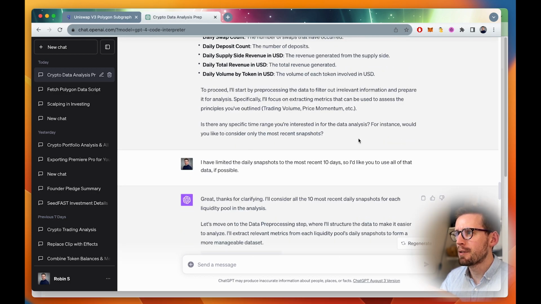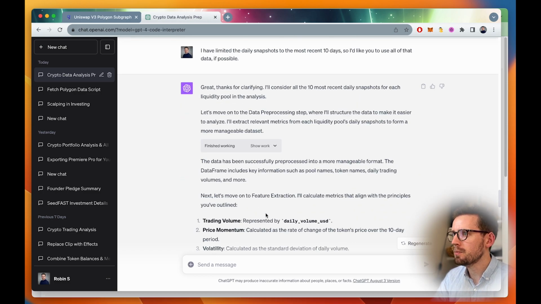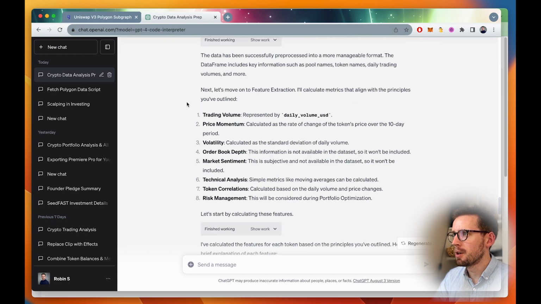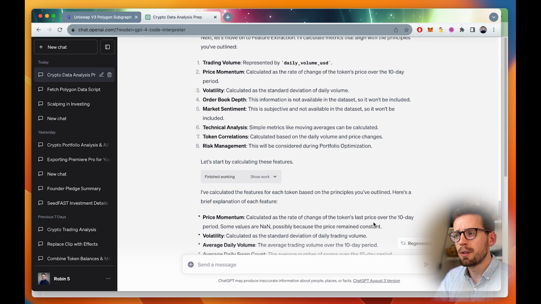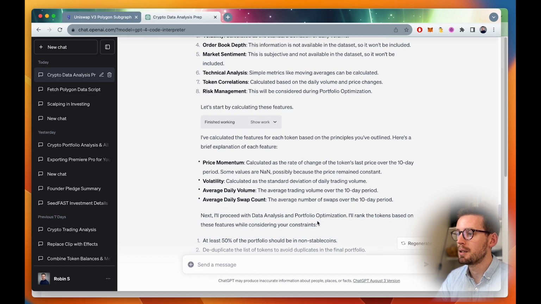It asked me a clarifying question about the snapshots, and it was saying, do you want me to consider all of the snapshots or only the most recent ones? I only had 10 days per liquidity pool anyway, so I just asked it to use everything. And then it confirmed that had all worked. It felt like there were fewer errors than in previous days. In previous days, it spent a long time processing the data, and sometimes it had to fix its own problems with the processing. I think pasting the format, or an example of the format, helped with that.